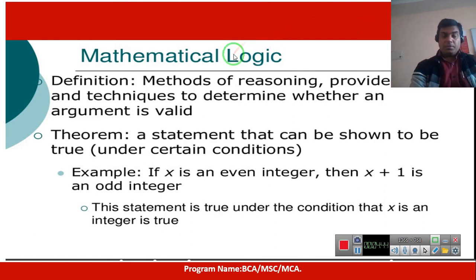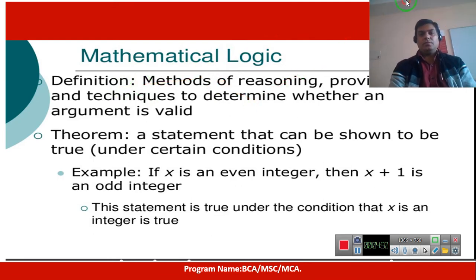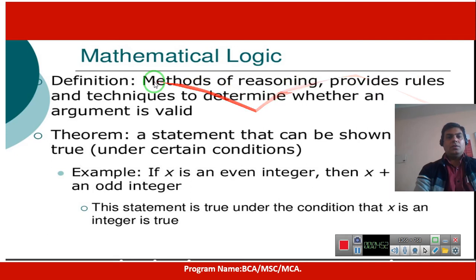Now we will discuss mathematical logic. Methods of reasoning provide rules and techniques to determine whether an argument is valid or not. In this field, we express our views in terms of the English language.